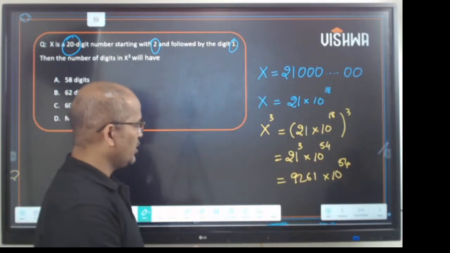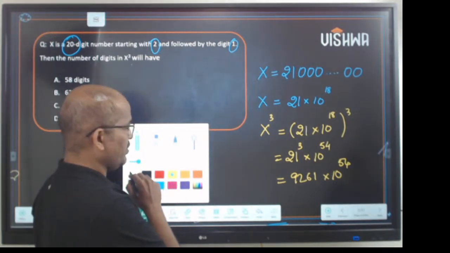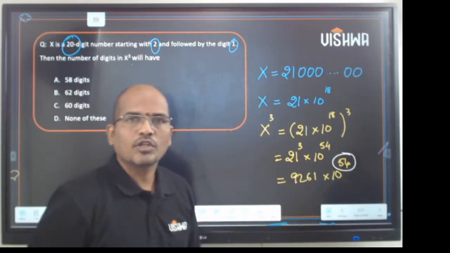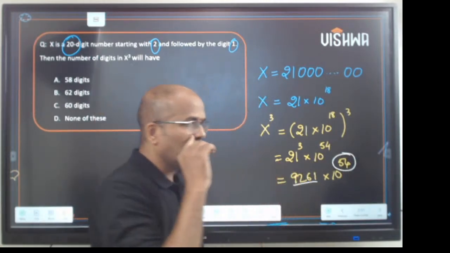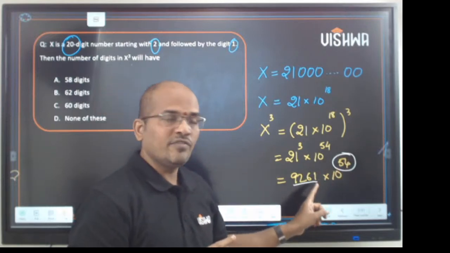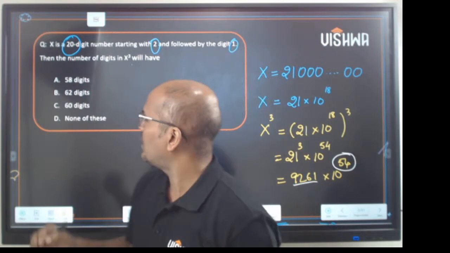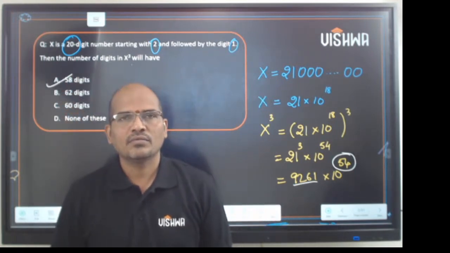Now watch this carefully. What do you have? You have 54 zeros here, and 9261 is of size 4. So 54, 55, 56, 57, 58. The answer would be 58 digits. So the answer is option A, that is 58 digits.